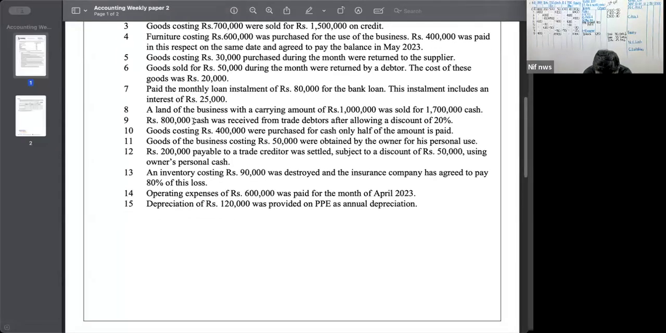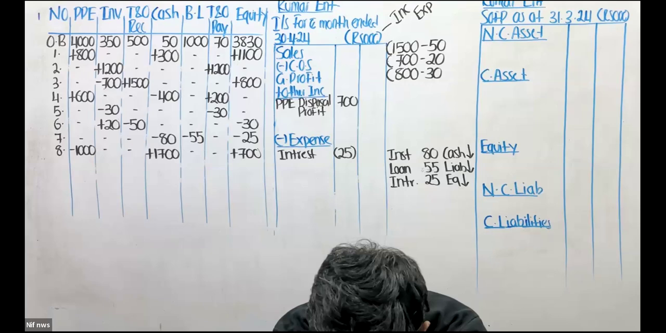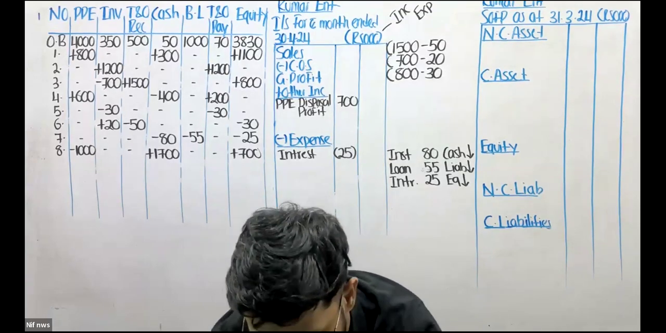Okay. 800,000 cash was received from a debtor after allowing a discount of 20%. Those of you who have attempted this question, do you mind letting me know what is the discount figure?